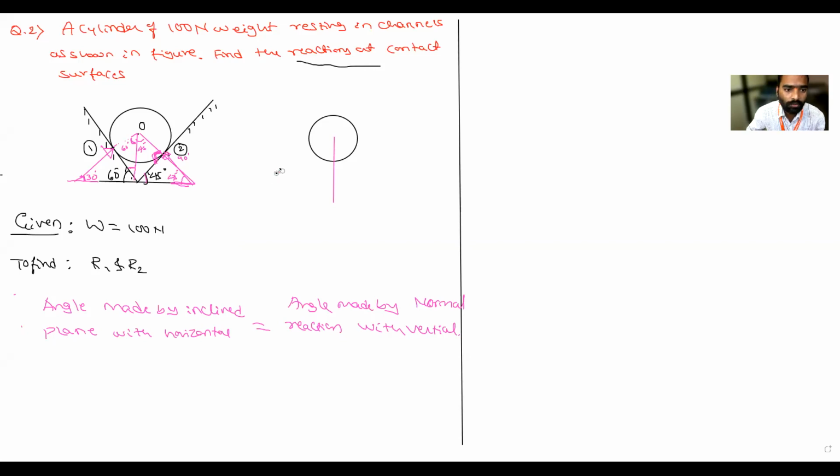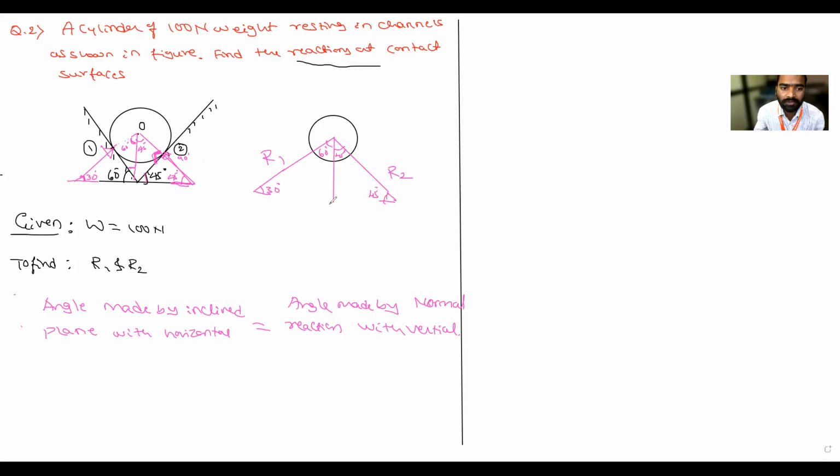Now see, these are the forces. This is one force, and there is one more force. I have named this R1 and this R2. You have to tell me what angle R1 makes with respect to the horizontal. It is 30 degrees, so with respect to the vertical it is 60 degrees. Correct, everyone? The angle made by the normal reaction with respect to the horizontal is 45, so what is it with respect to the vertical?